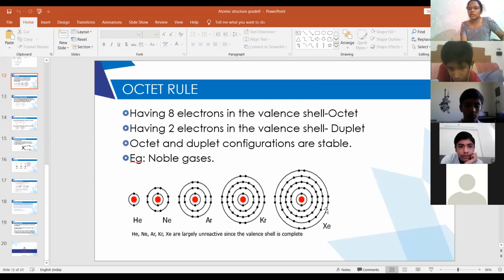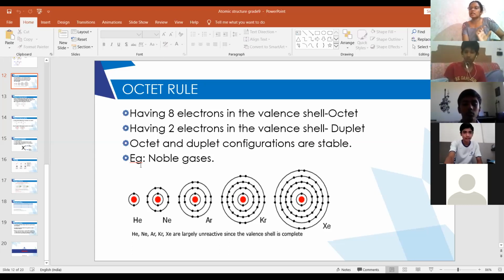So we know that all the noble gases have 8 electrons in their valence shell, and helium is the noble gas which has 2 electrons, that is, the valence shell is completely filled, which gives stability to the atom. Even other elements except noble gases, all the elements in the periodic table, tend to attain stability. So how can they attain stability? Either by losing excess electrons or by gaining electrons. Very good.